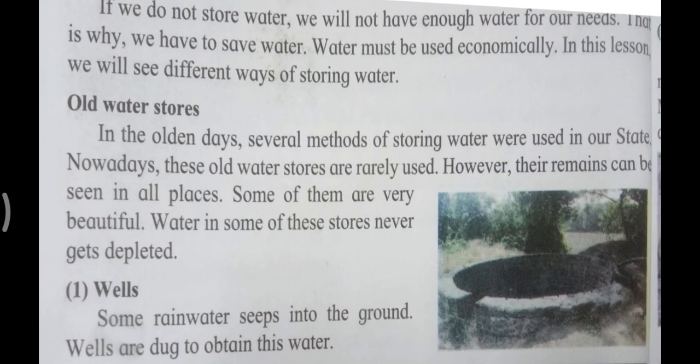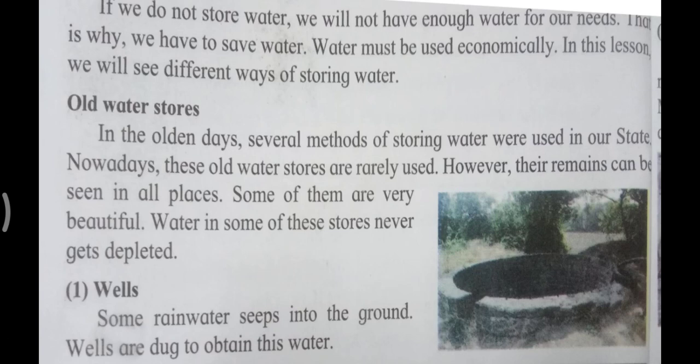However, their remains can be seen in all places. Some of them are very beautiful. Water in some of these stores never gets depleted. That means water never gets over in these water stores. Okay, the very good example is wells. You must have seen wells when you go to your village or especially in Konkan areas. If you have seen the Konkan area, then almost every house has a well.